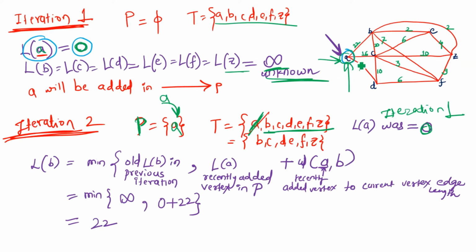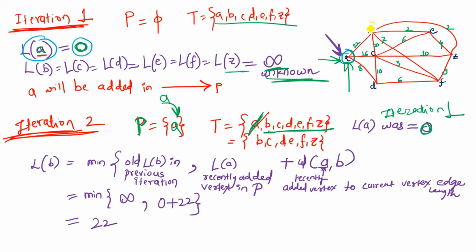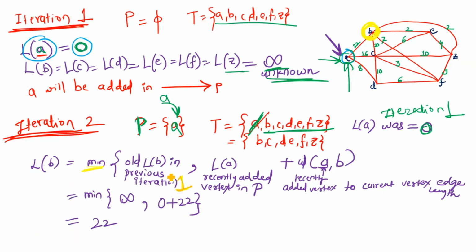Now we are calculating the length of B. If you want to calculate the length of B, we should use the formula: the minimum of the old length of B, which was in the previous iteration, that is iteration 1, or the length of the recently added vertex.